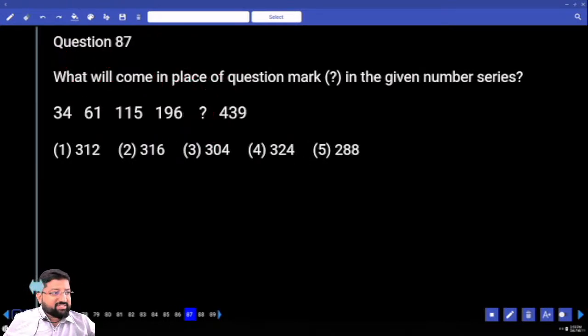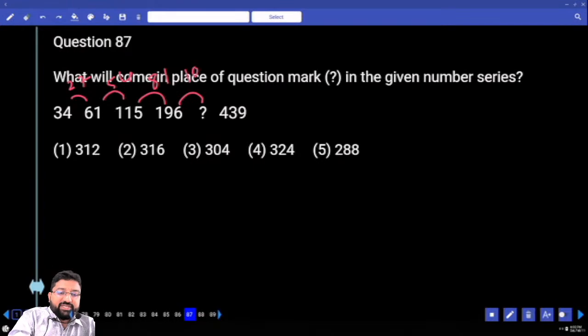ఇది కూడా ఇంక్రీసింగా డిక్రీసింగా? ఇంక్రీస్. హ్యూజా గ్రాడ్యువలా? గ్రాడ్యువల్. First we'll go for difference. How much is this? 27. What about this? 54. And how much is this? 81. 27, 54, 81. ఏమనిపిస్తుంది? These are all multiples of 27. 27 2s is 54, 27 3s is 81. 27 4s is 108.